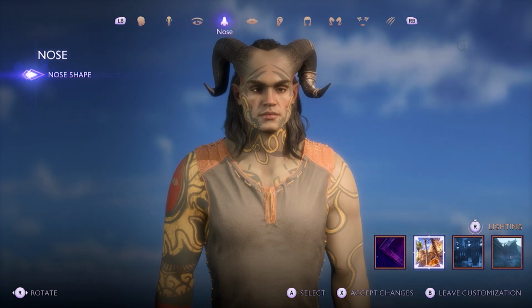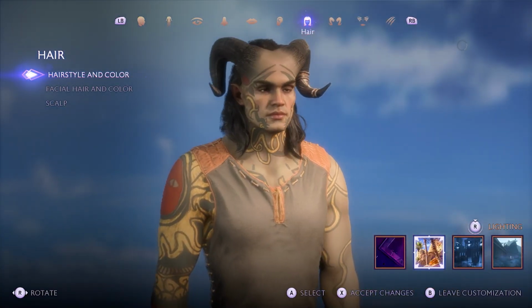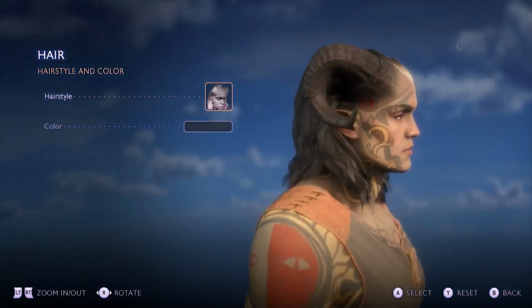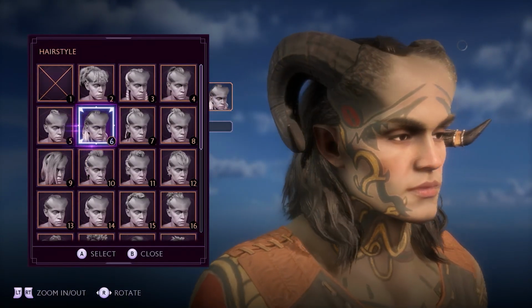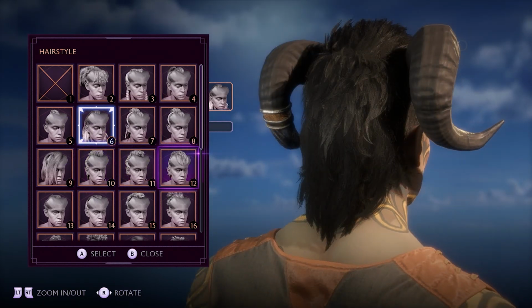Then you've got your skin tone that we've already picked. Standard through the eyes, nose, mouth, ears, they're all going to be pretty much just positioning and shape and the percentage that you can go with. Obviously, we have got the hair behind the horns. You can go with a few different hairstyles. I'm assuming there's going to be more of a ponytail or a shorter hair on top.